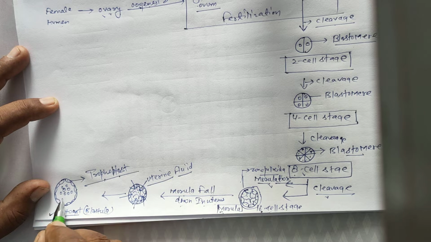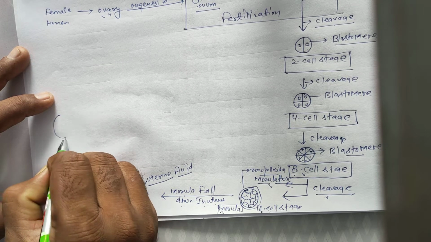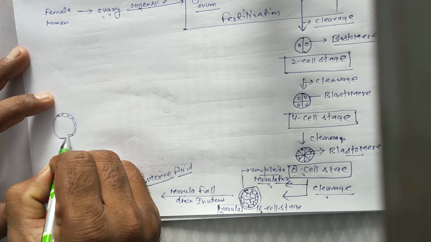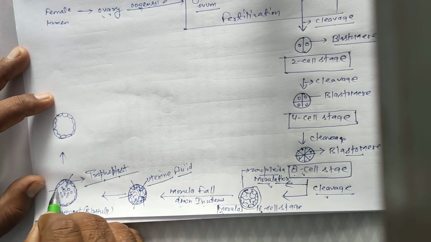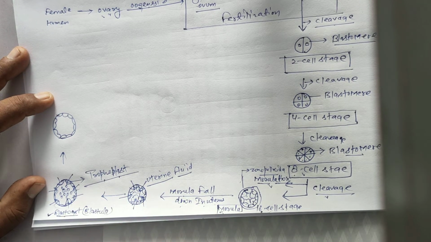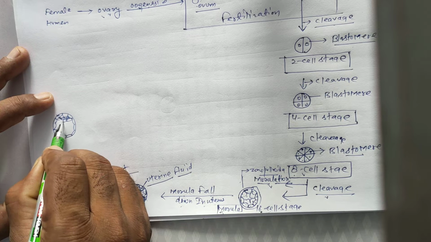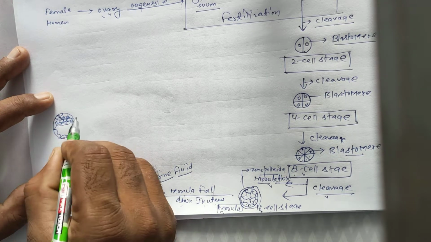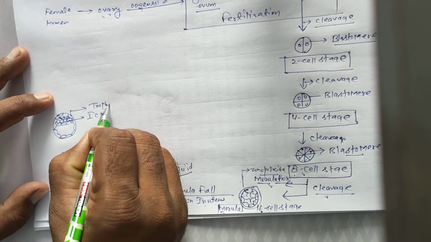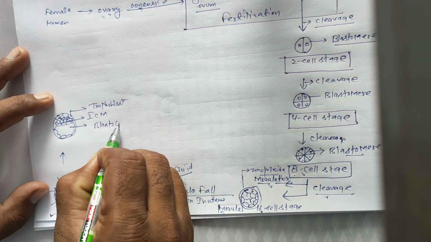The central blastomeres are located at any one pole part. This is trophoblast. Uterine fluid enters from different sides. So finally, the central blastomeres are located at a single pole. It is called ICM. This outer layer is called trophoblast. This cavity is blastocoel.